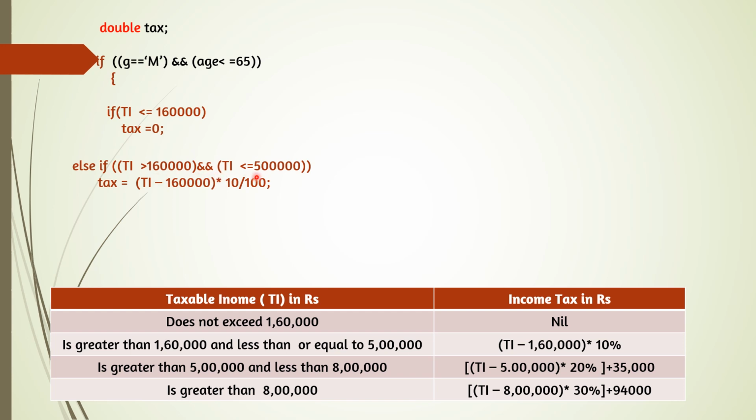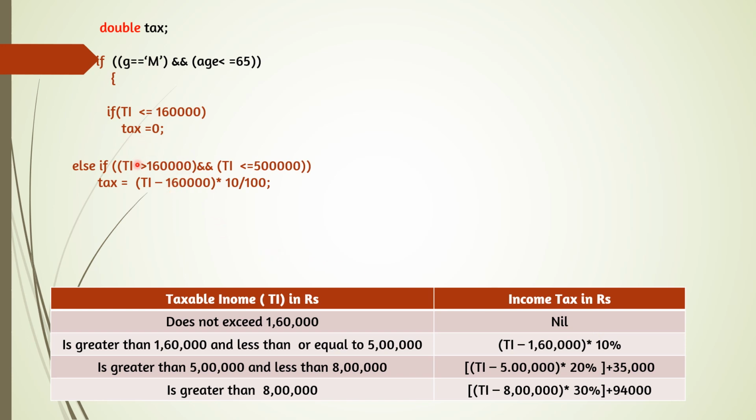If both the conditions are true, that is why we are having the AND operator. If income is between them, then tax is equal to, as it is given in the question, (ti - 160000) * 10/100. 10% means 10 by 100. We have just written what is given in the question in Java format. Remove the comma from between the numbers, it is not acceptable. So (ti - 160000) * 10/100 as it is given in the question.